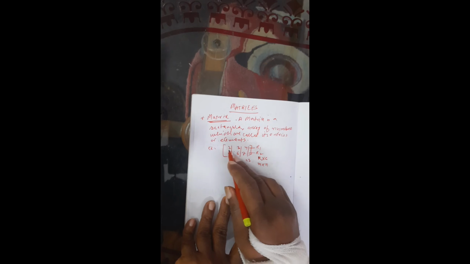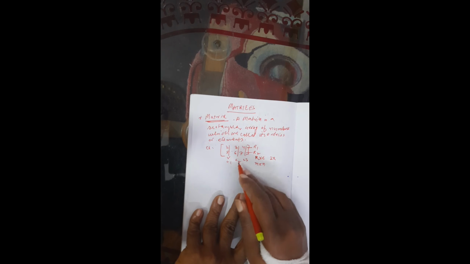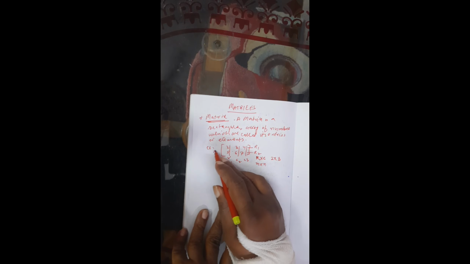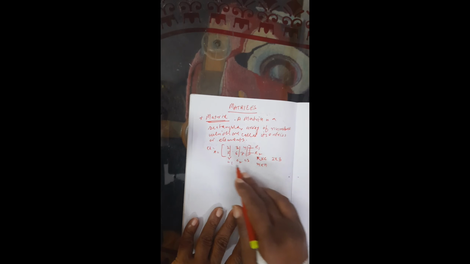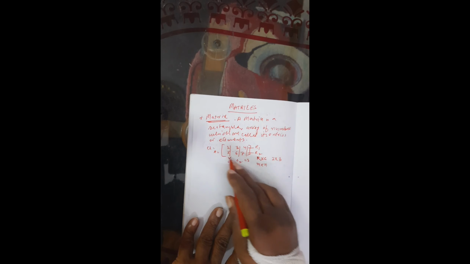So it has 2 rows and 3 columns. Let this matrix be A. The dimension of matrix A is 2 by 3. It is not a product, it just gives the dimension of the matrix, how many rows and how many columns this matrix has.